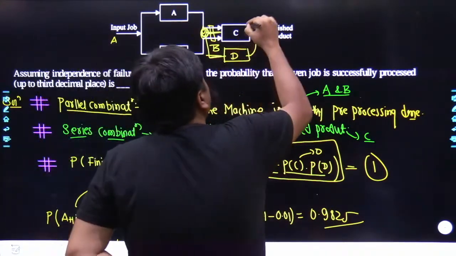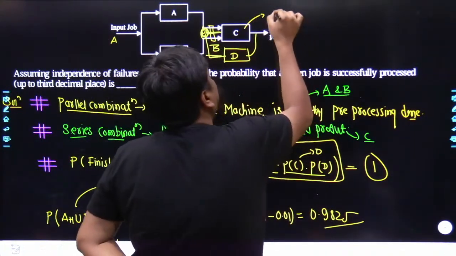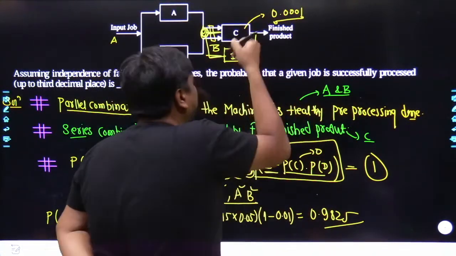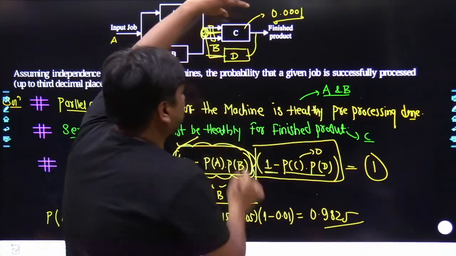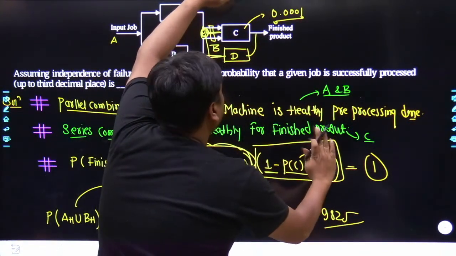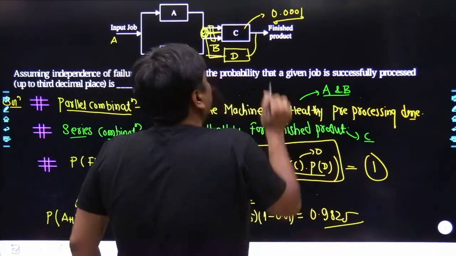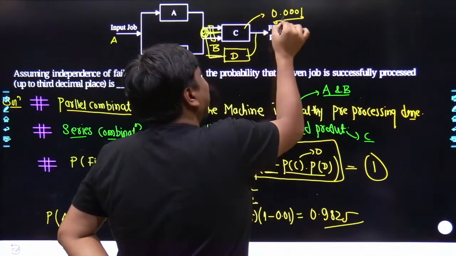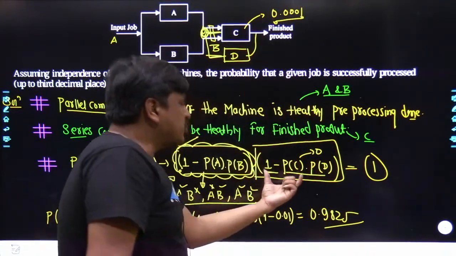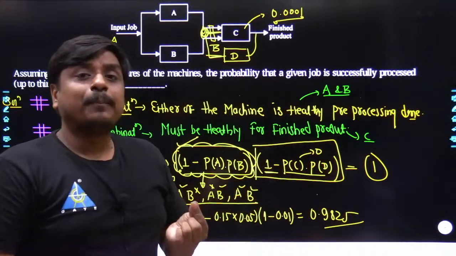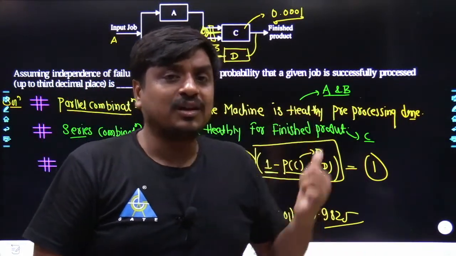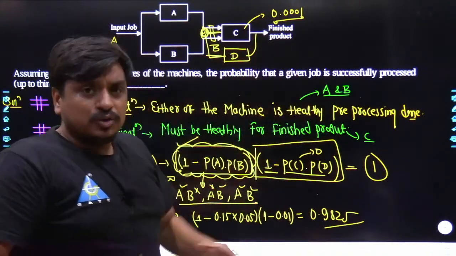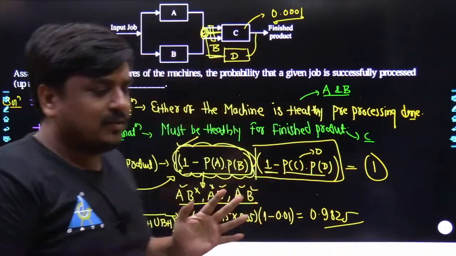Like if I say the failure probability of machine C is 0.0001, would I be foolish enough to put a parallel combination? I don't. Why? Because although this factor comes over here, P of D would be 0.9999, such a huge value it already is. So why should I put a parallel combination with a machine whose failure probability is so low? Could you understand the logic behind this complete structure?